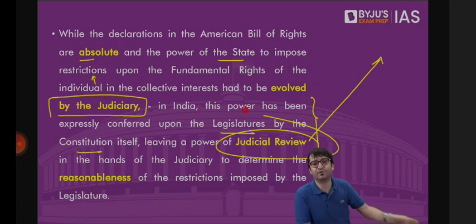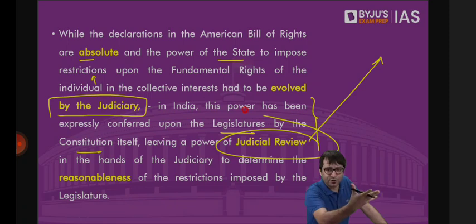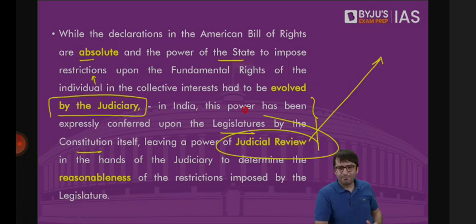Because the British Parliament, in an unwritten constitution, is sovereign, it can do anything. But in the United States, there is a Bill of Rights. But can restrictions be imposed on these rights? That is for the judiciary to decide and evolve, not the legislature. And this Bill of Rights is absolute, without restrictions imposed by the legislature. If at all restrictions are to be imposed, they can be imposed by the judiciary.